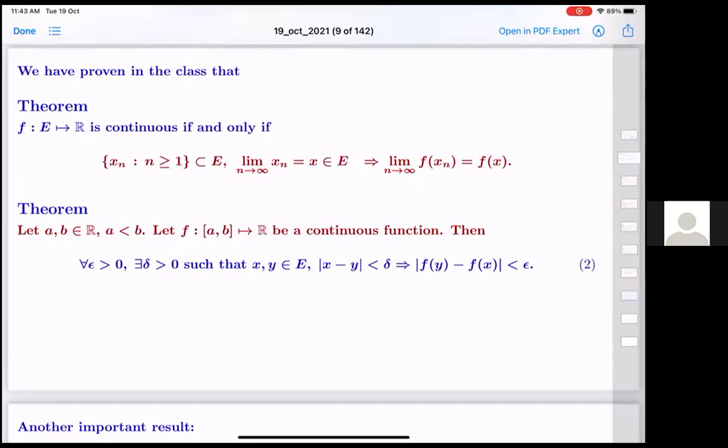We can rewrite this also: f is continuous at x if and only if whenever xn converges to this x, f(xn) converges to f(x). Somehow in my mind, I like the notion of continuity on a set rather than at a point, but it's only a point of view. You can write whichever way you want. Then we came to the important part: if f is a function on a closed and bounded interval and is continuous, then it is uniformly continuous.